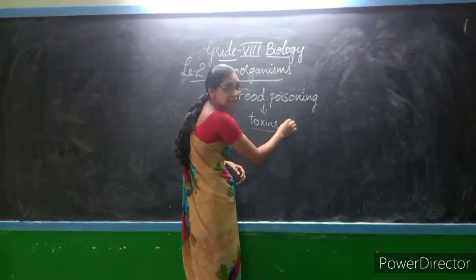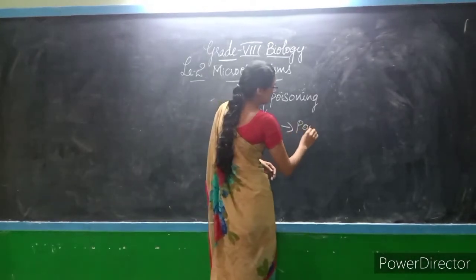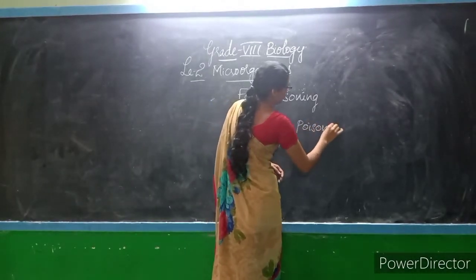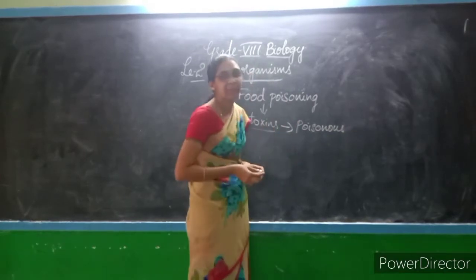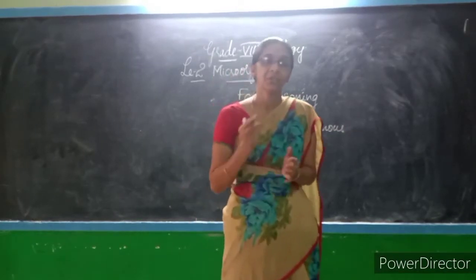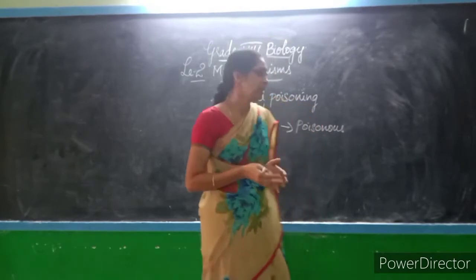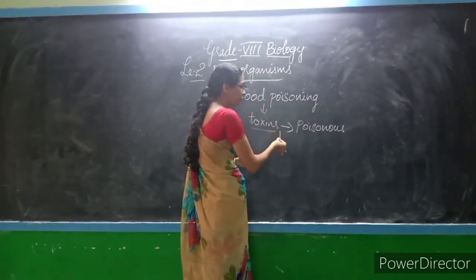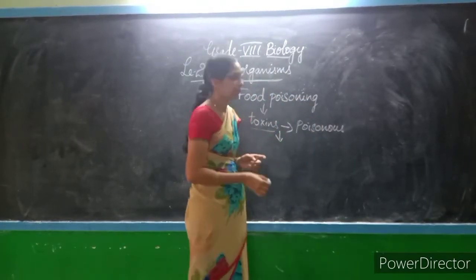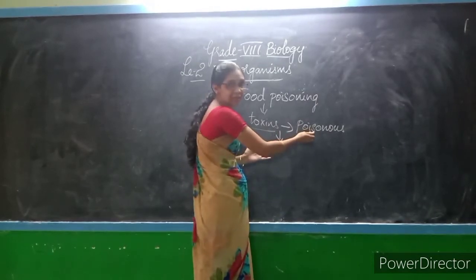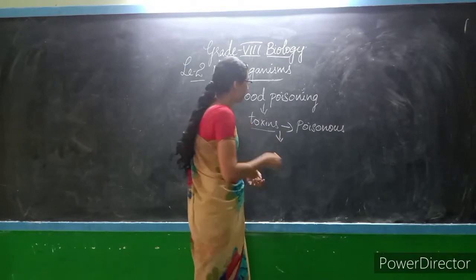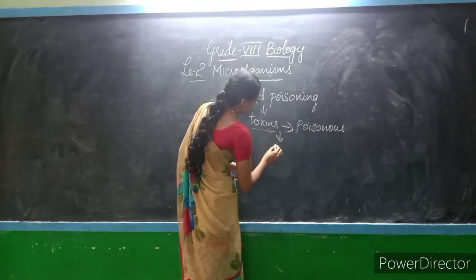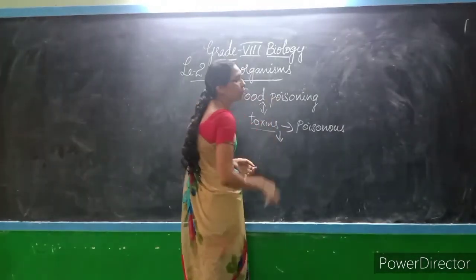Toxins are nothing but poisonous substances. If these toxins are released by certain microorganisms during the spoilage of food, and we consume them along with the food, we suffer from illness. That illness we can call food poisoning.